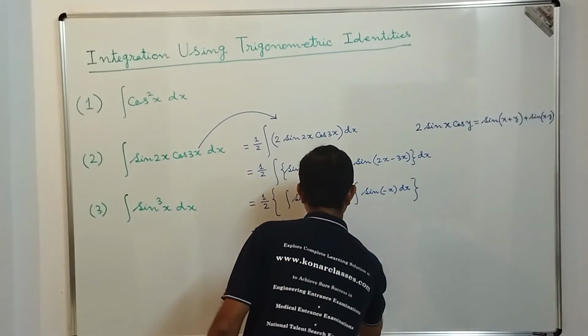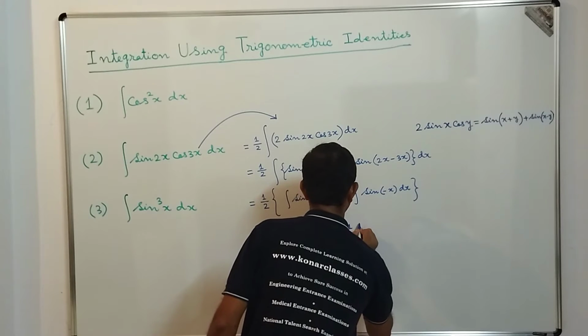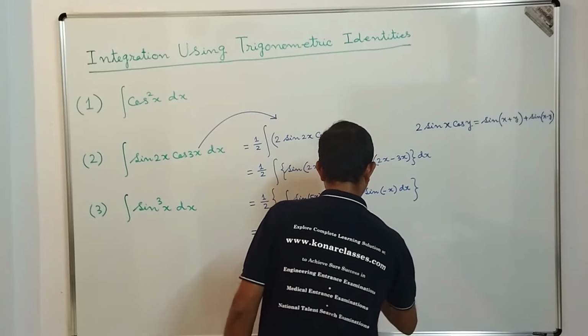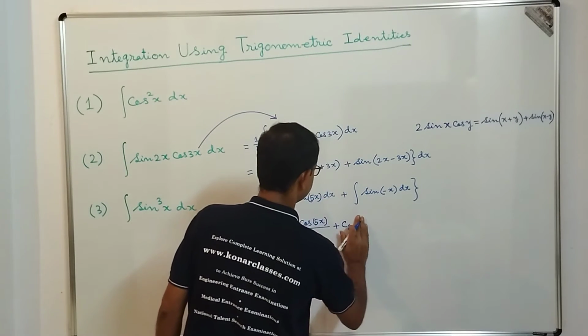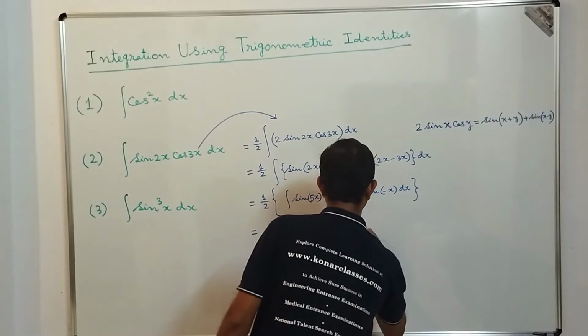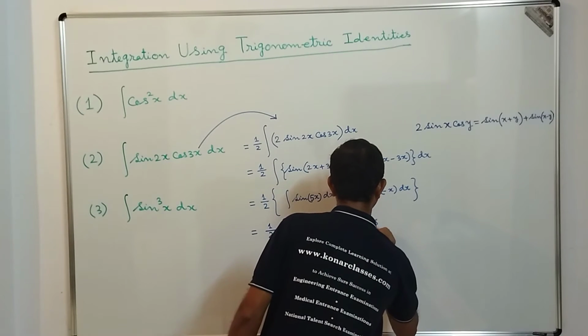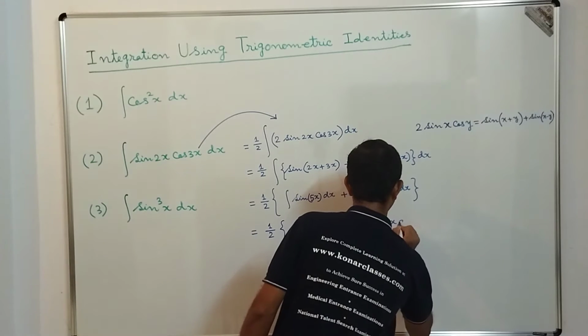For here we introduce an integrating constant c1, and it will actually be minus, because sin of minus x equals minus sin x, so minus integration of sin x dx.